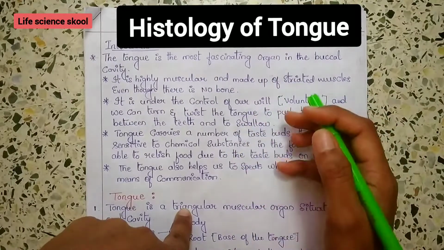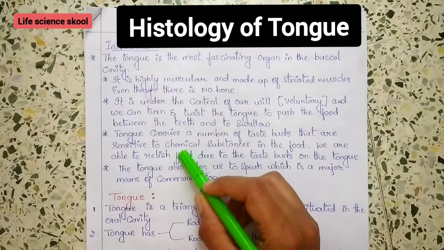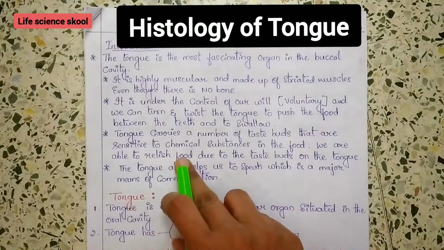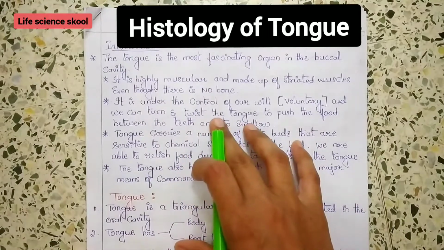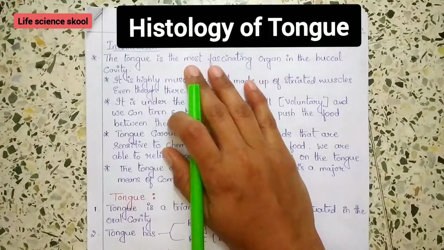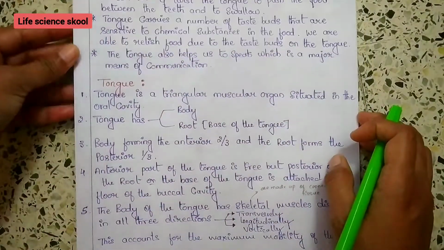As I mentioned before, the tongue carries a number of taste buds that are sensitive to chemical substances in the food. That's why we are able to relish food, due to the taste buds on the tongue. That is the introduction of the tongue. Now we will learn in depth about the tongue.